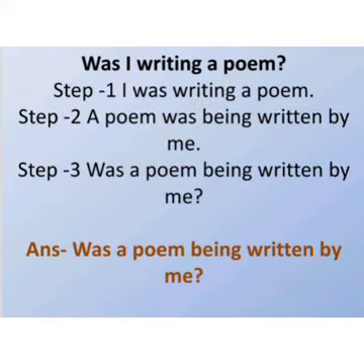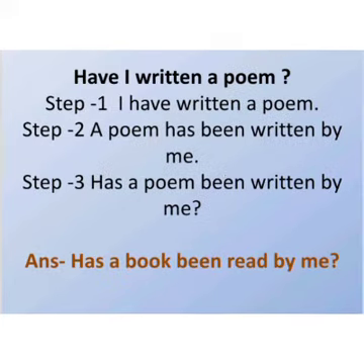Now, was I writing a poem? Same steps. Make it affirmative: I was writing a poem. Now make it passive: A poem was being written by me. Now make it interrogative. So was will come at first place. So it will be: Was a poem being written by me? Now you have got the answer.